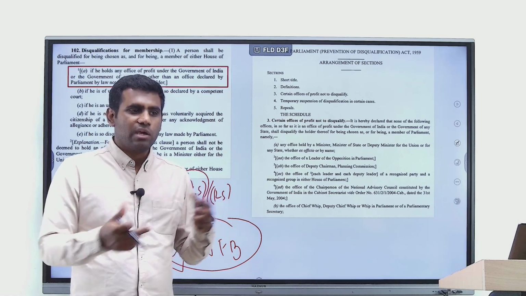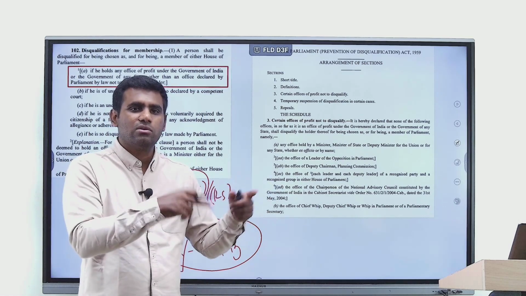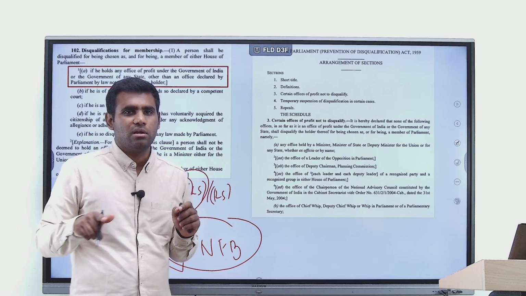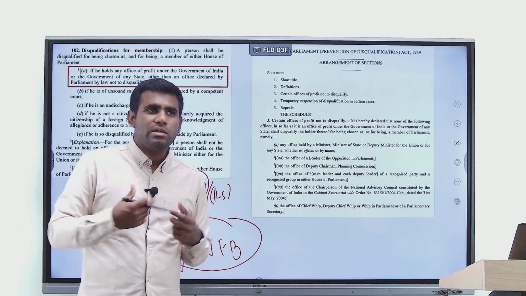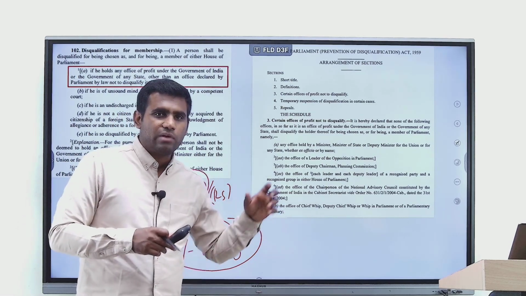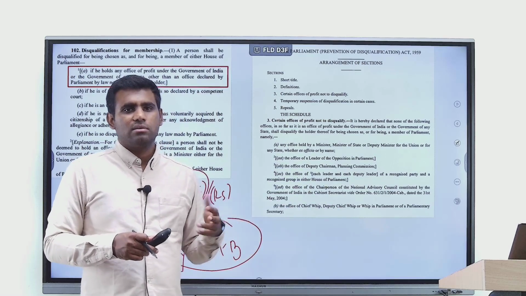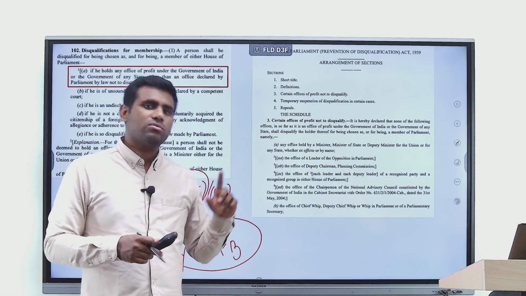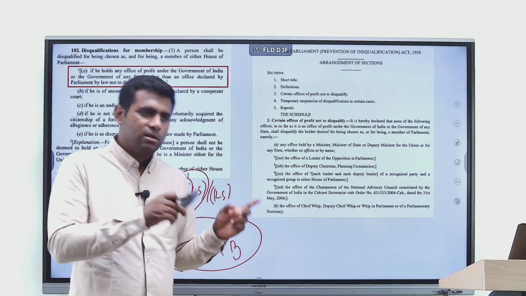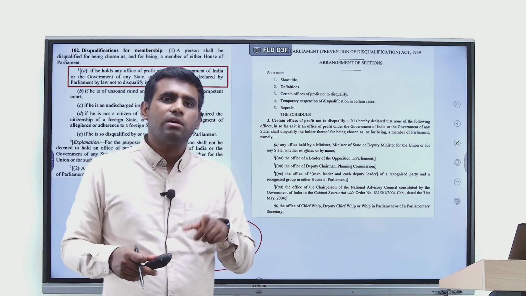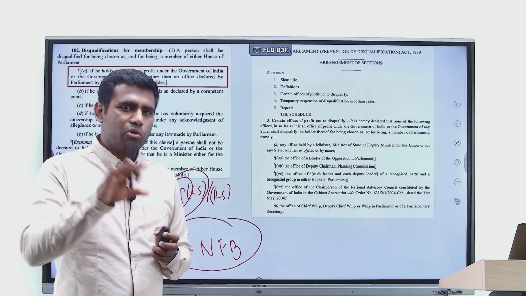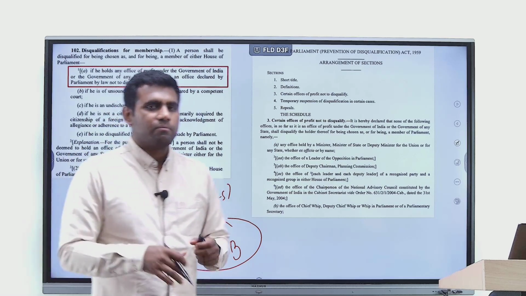So that's why we cannot allow this office to become a ground for disqualification. Whereas if the same MP is interested in becoming chairman of the National Film Board, that's not such a great office. So such offices should be allowed to become a ground for disqualification. I hope you are able to understand the logic here.